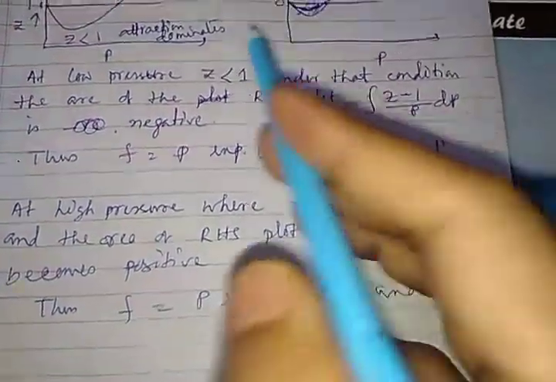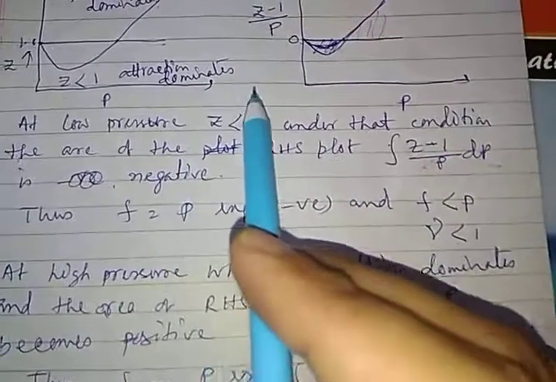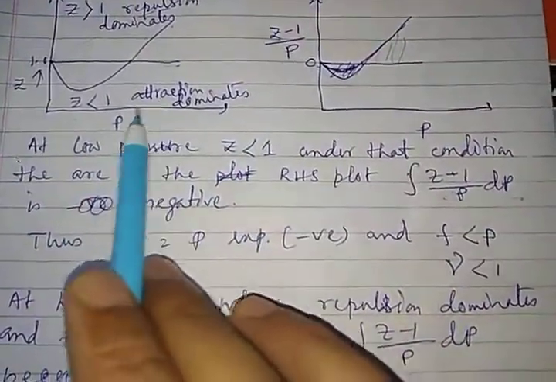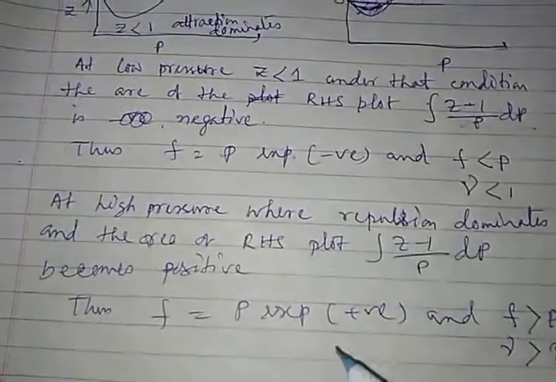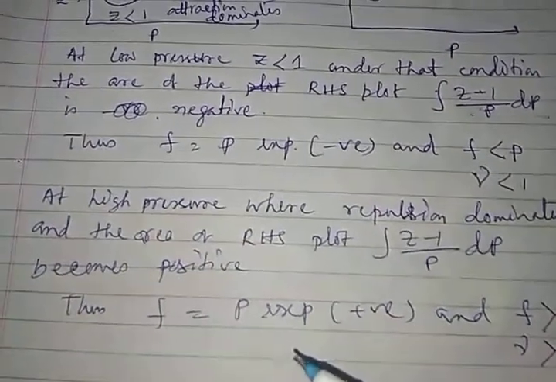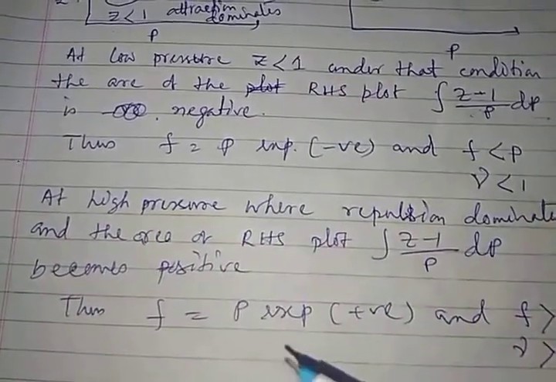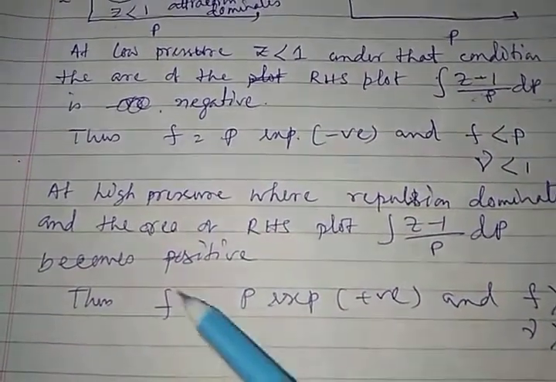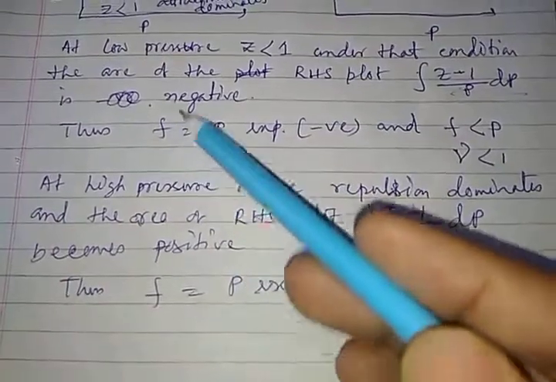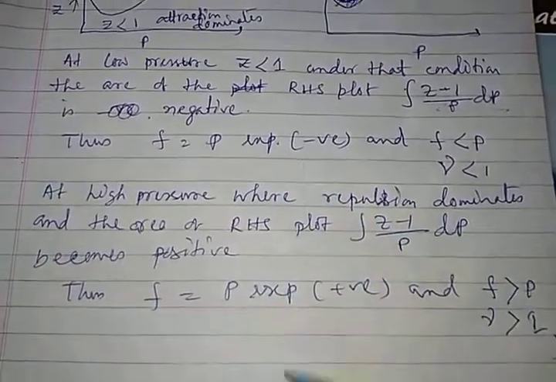So that totally depends upon Z, and Z depends upon the pressure of the real gas. So if I know the Z of the real gas at a given pressure and a definite temperature, then I can find the F value by using these two relationships.